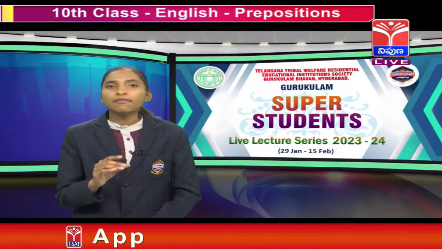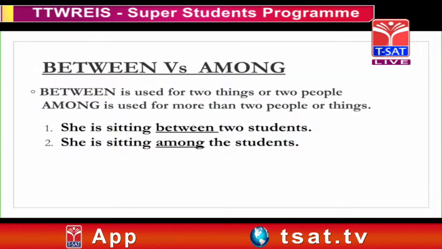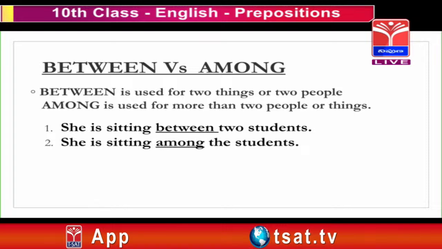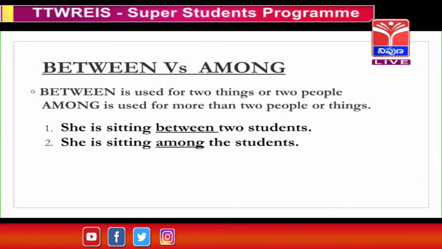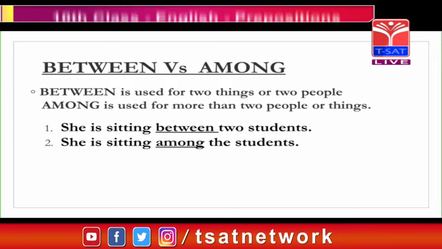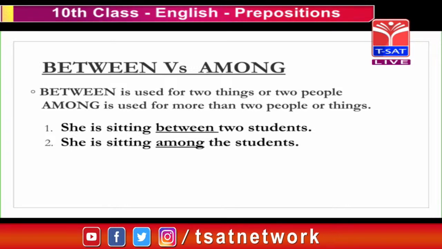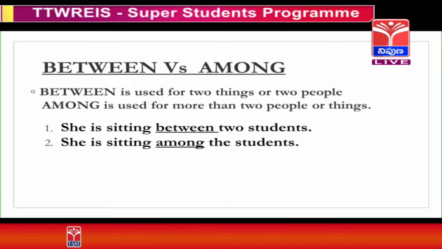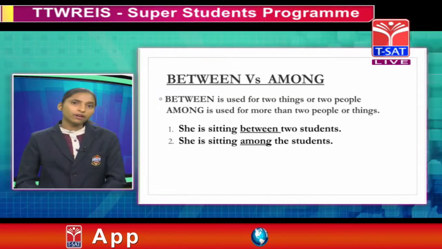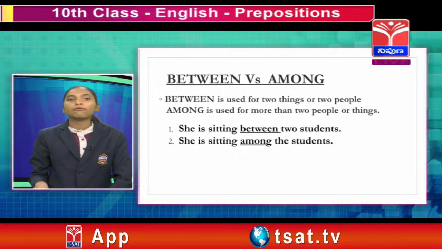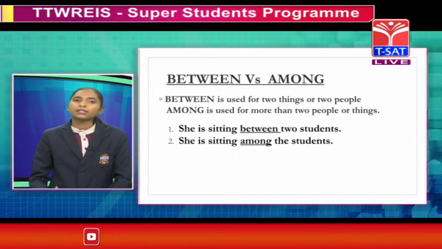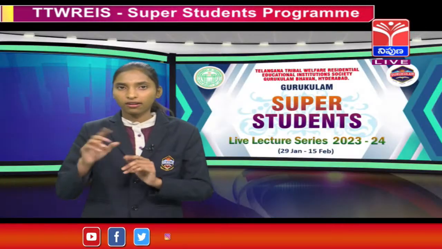Next, between versus among. You know between. Between is used for 2 things or 2 people. Among is used before more than 2 people. For example, she is sitting between 2 students is the example for between. And what is the example for among? She is sitting among the students is the example for among. These are the differences between between versus among.